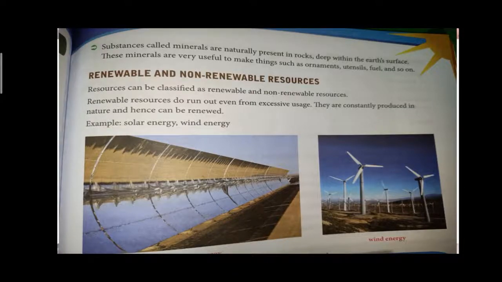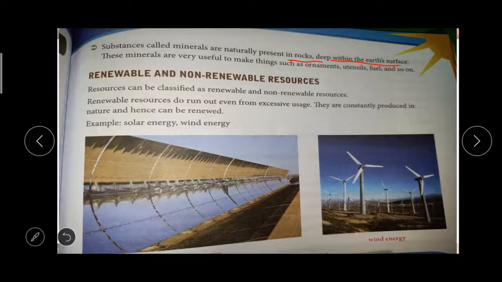Next, substances called minerals. Where are minerals present? Minerals are present in rocks, deep within the earth's surface, mostly in the rock, okay? These minerals are used for making ornaments, utensils, fuel and so on. So totally, Earth is the place where the resources essential for human beings are present, okay?